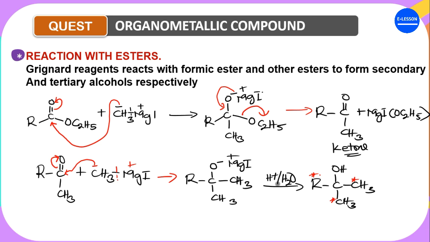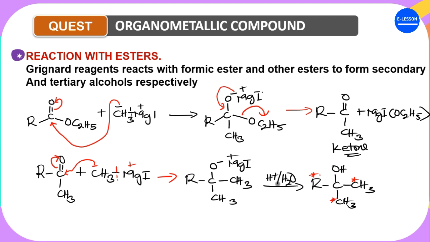Is that understood? So that is everything that we need to know on Grignard reagents for now. This lecture was meant to be for organometallic compounds, but we ended up talking about only the Grignard reagents. The Grignard reagents were synthesized by a man called Victor Grignard, who received the Nobel Prize for his enormous contribution to chemistry, because Grignard reagents are good synthetic tools for synthesizing alcohols and other compounds, particularly various classes of alcohol.